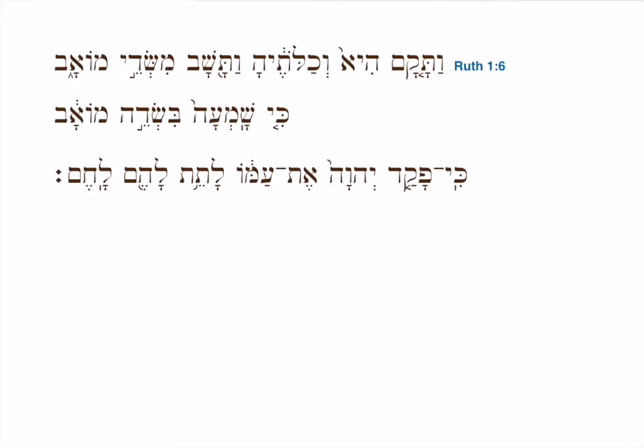Next, I have the third feminine singular pronoun he, which means she, and context tells us this is referring to Naomi. Now, before I talk about this form here, I notice that I have more than one subject, Naomi and her daughters-in-law. So I have a plural subject. But my verb is singular.